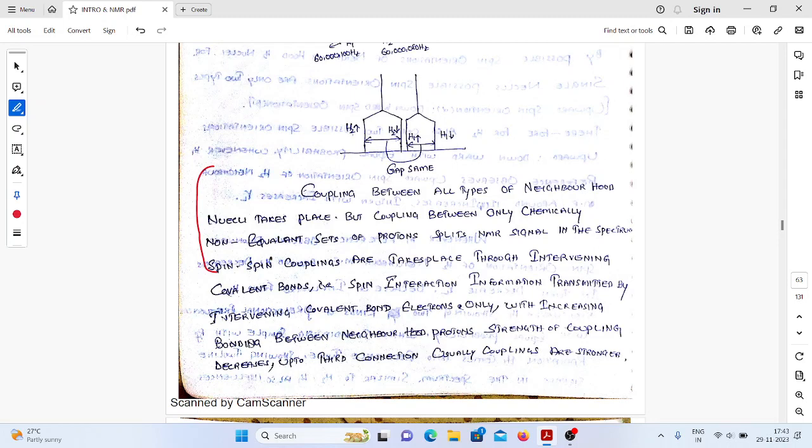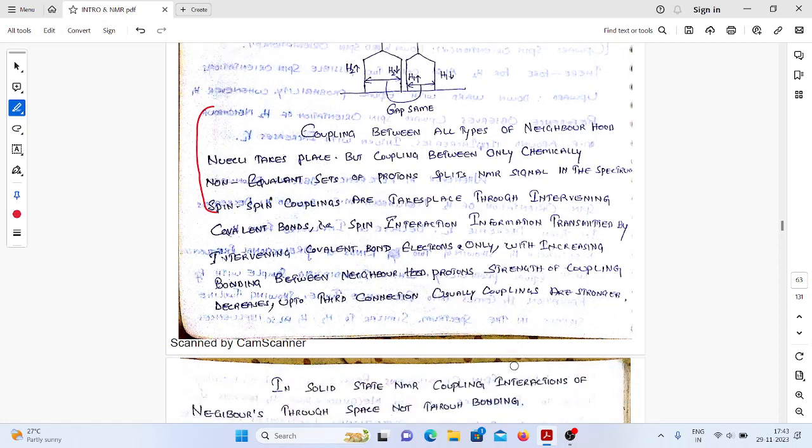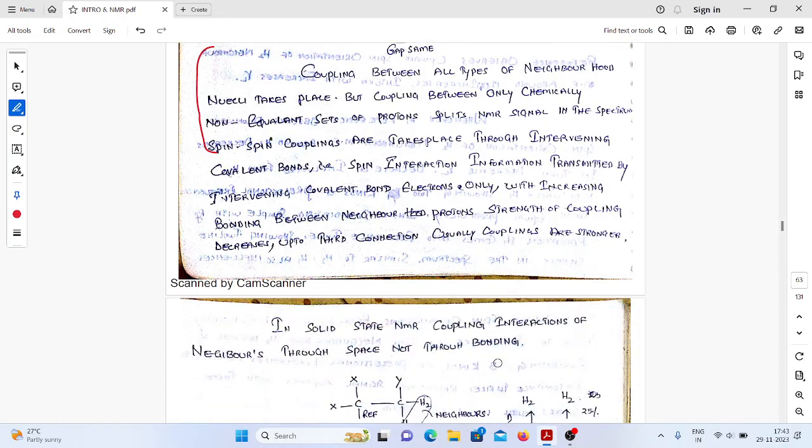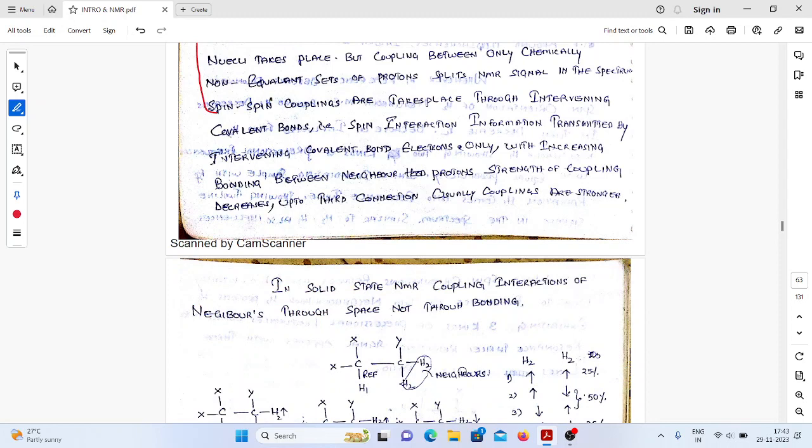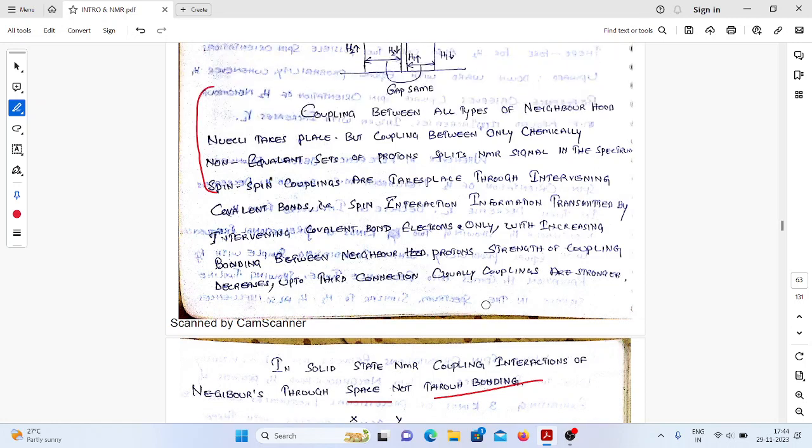With increasing bonds between the neighboring protons, the strength of the coupling decreases. Up to the third connection, couplings are usually stronger. If we have more than 3 bonds, the couplings become weaker. In solid state NMR, coupling interactions of neighboring protons are through space, not through the bonds.